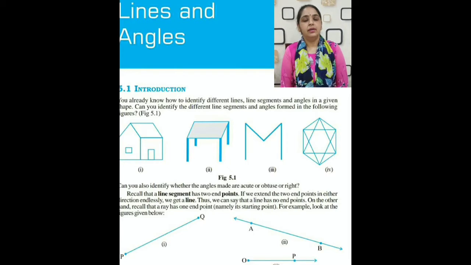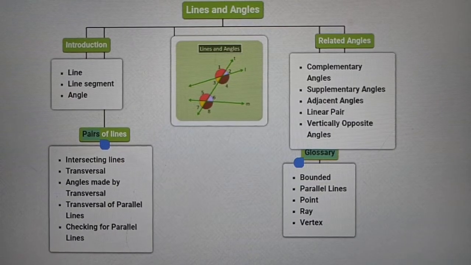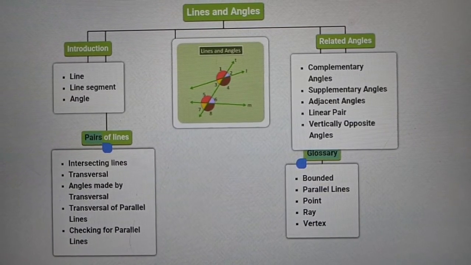Students, let us start our next chapter, that is chapter 5, lines and angles. I hope you understand chapter 4, simple equations. Now start the basics of lines and angles. First we understand all the concepts of lines and then angles. So students, let us start with the mind map of lines and angles.